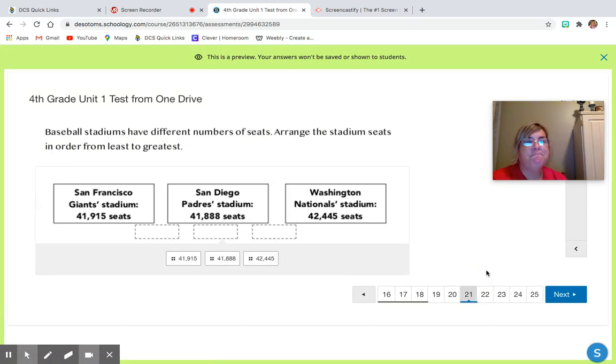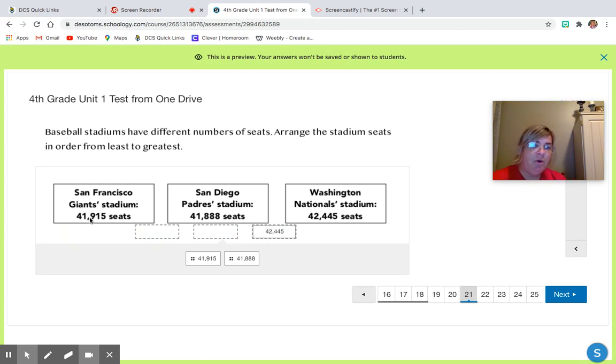Question 21. Baseball stadiums have different numbers of seats. Arrange the stadium seats in order from least to greatest. So we're looking from smallest to largest. They all have the same number of digits, which is 5. They all have a 4 in the 10,000s place, but they differ in the thousands place. Again, I have to remind myself I'm looking for the smallest. I've got 1,000, 1,000, and 2,000. So this 2,000 is the largest, and it goes over here.